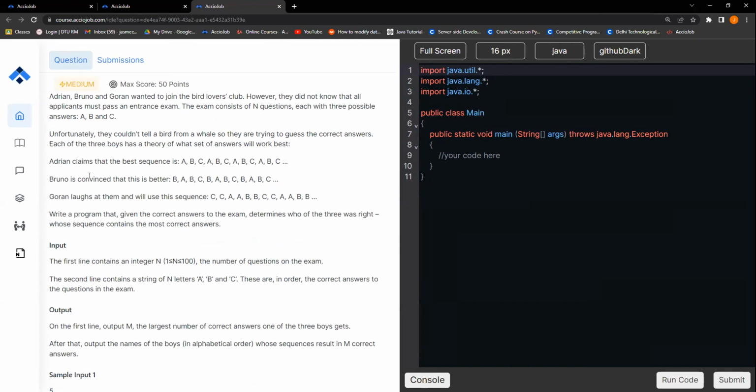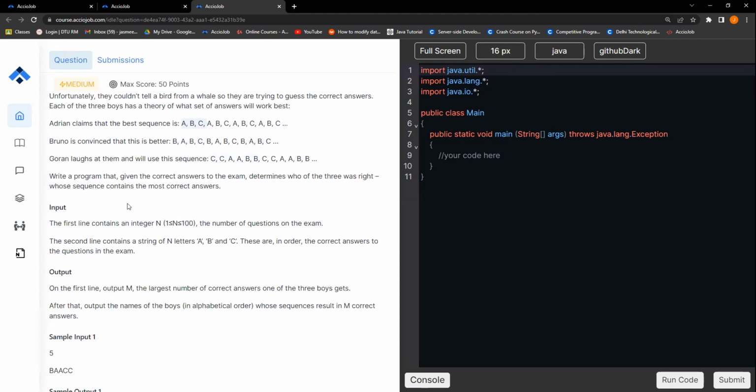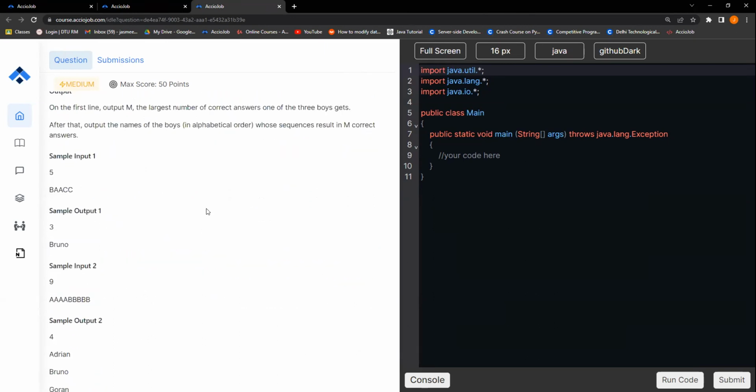Adrian claims there is a combination: A, B, C, A, B, C, A, B, C. It's a repeating string. Then A, B, C, B, B, A, B, C. Then C, C, A, A, B, B, etc. So all three of them have a repeating string. Now write a program that, given the correct answers to the exam, determines who of the 3 was right, whose sequence contains the most correct answers.